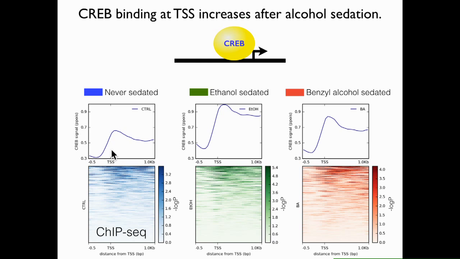And you can see that never sedated animals have a moderate number, but as soon as you ethanol sedate, this is 6 hours after sedation, you see it increases greatly, and it does as it does with benzyl alcohol sedation.